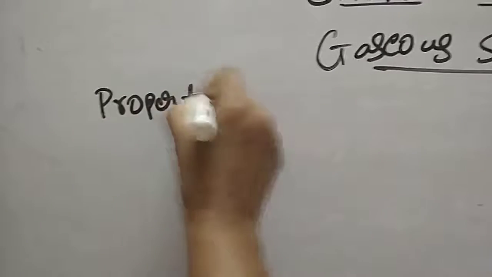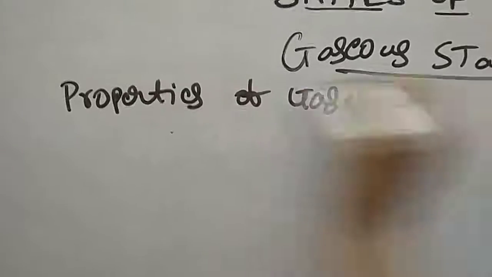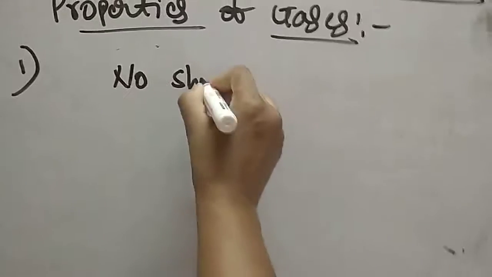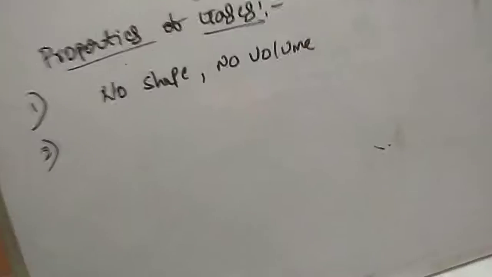So here, properties of gases. What are the properties of gases? Gases have neither definite shape nor definite volume. We know there is no shape, no volume, the distance between the molecules is very high, and the forces of attraction between them are very less. Next, the volume of the gas will be equal to the volume of the container in which it is present.